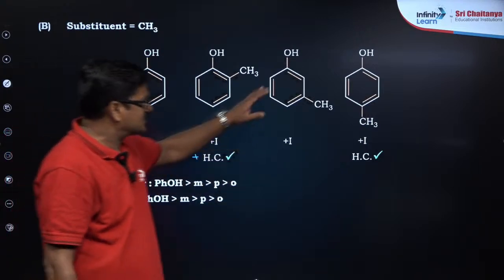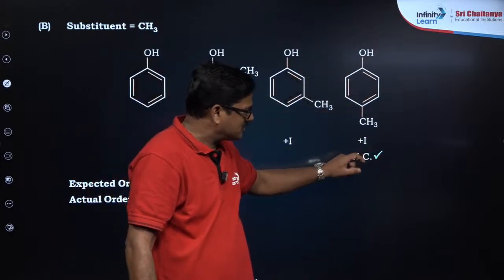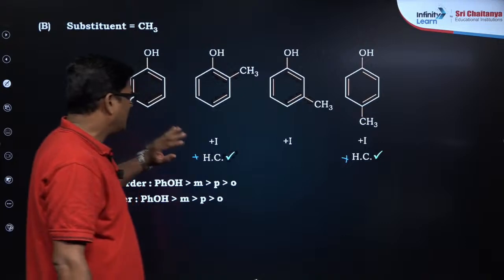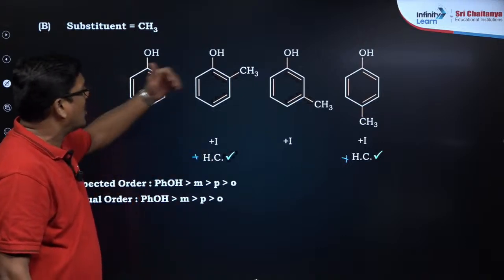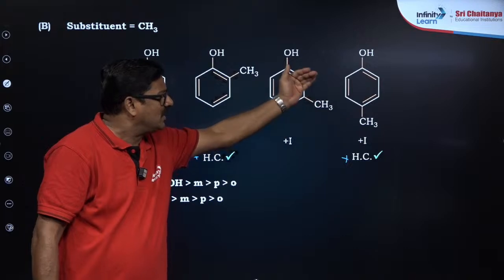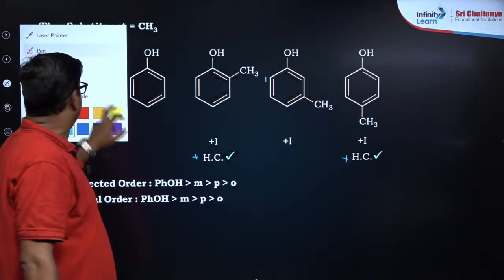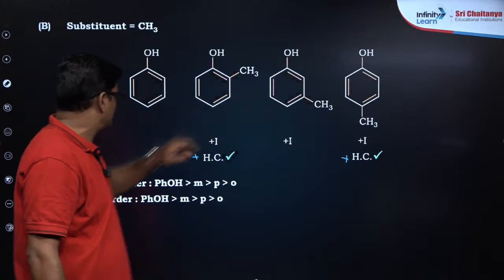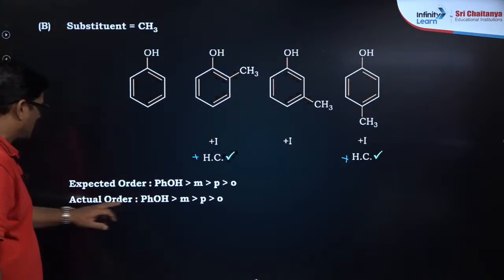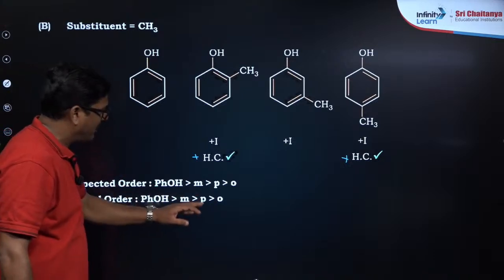And at the meta position, only the inductive effect is used. And at para also positive hyperconjugation and positive inductive effect are there. So because of hyperconjugation, ortho and para are going to be less acidic than meta. But here phenol is more acidic. So the order of acidic nature: phenol is greater than meta, para and ortho.